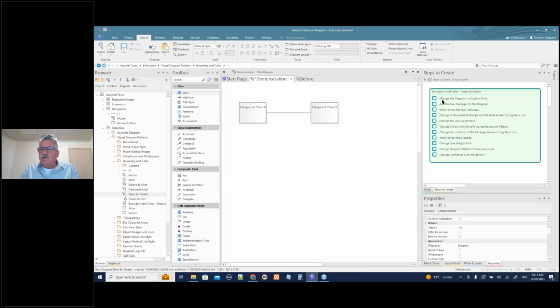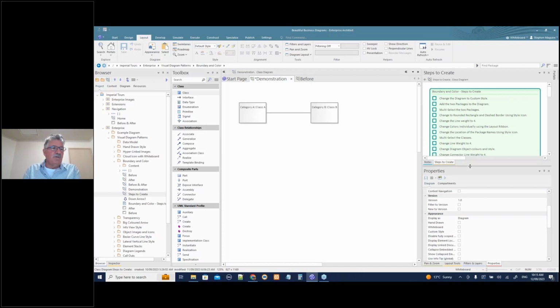So the first step is change the diagram style to custom style. Now this is not something that everyone knows. It was brought out a number of versions ago, in 14 or 15, I think. And it's a very, very powerful mechanism.